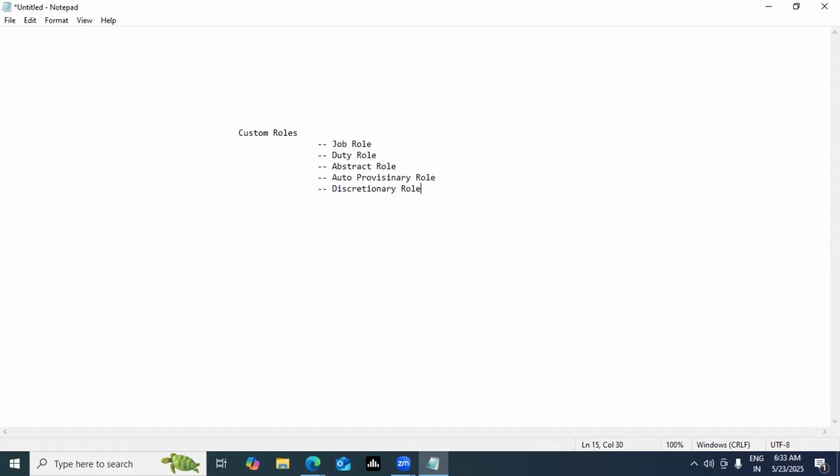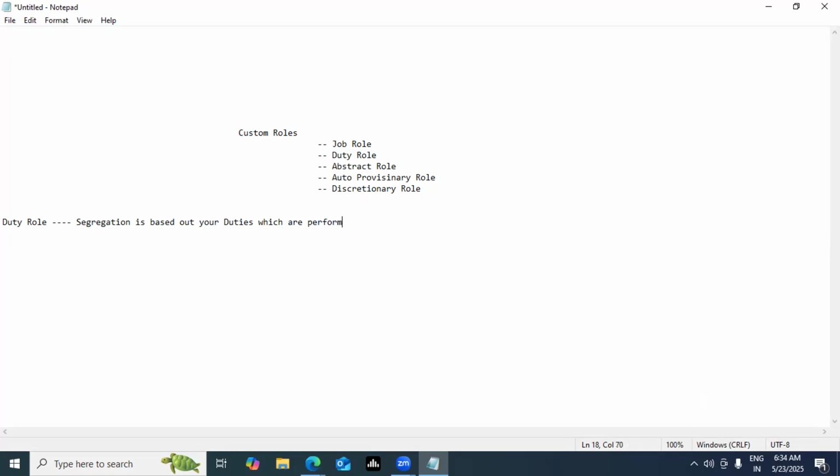So we saw what job role is, theoretically. The next which comes into picture is duty role. By the word it is clear, duty role. Always remember, in duty role the segregation is based out of the duties which you perform. I'll give you an example, don't worry about it, that will make your job much easier.